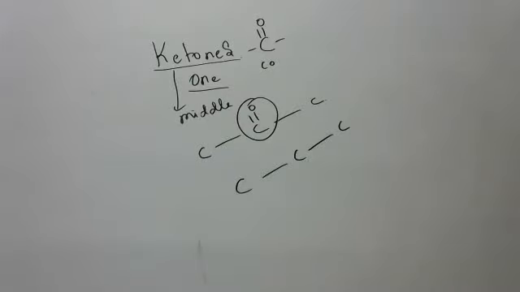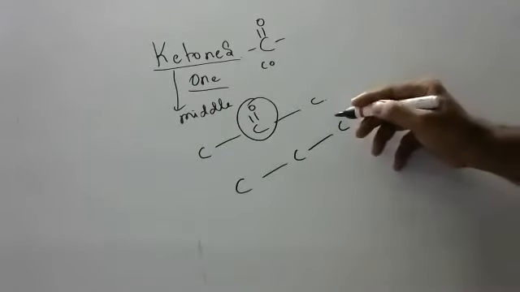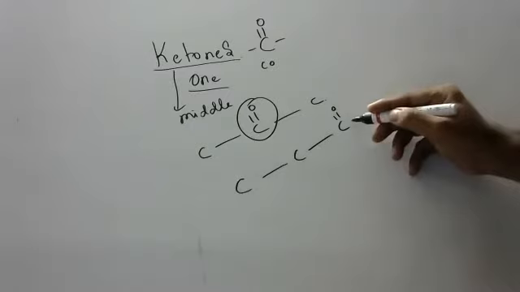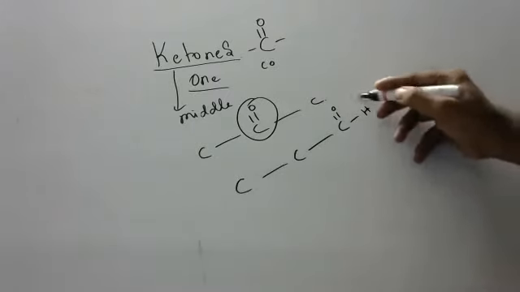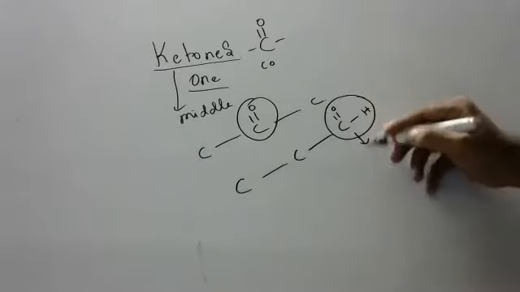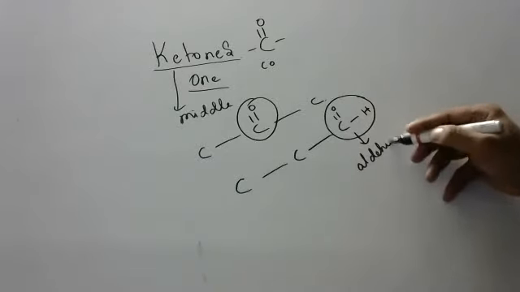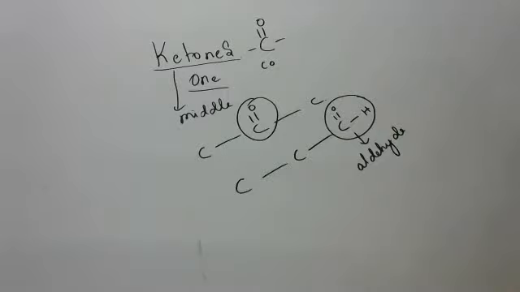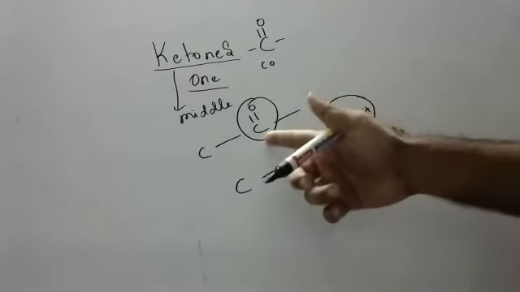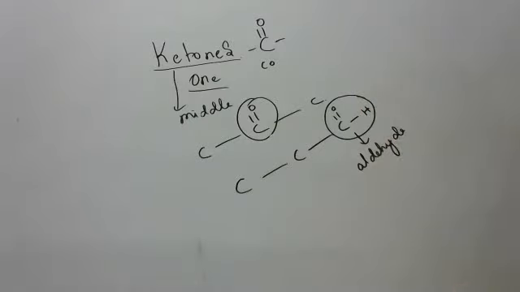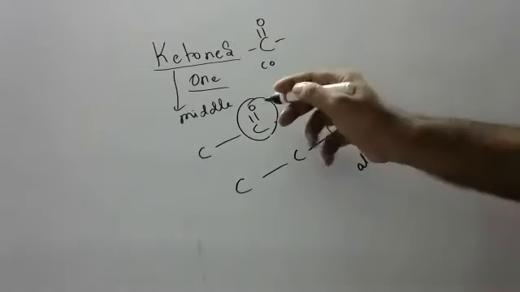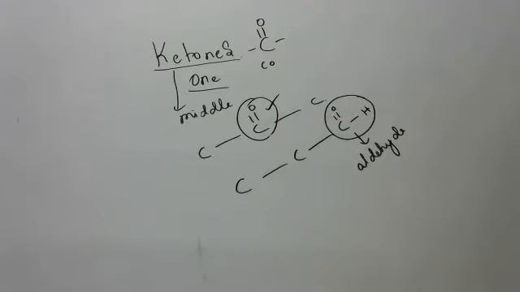If it is coming in the corner of the chain, I'll put O here, and to satisfy our tetravalency, I'll put one hydrogen. It will become CHO. CHO is aldehyde, children. If CO comes in the middle, it is a ketone. If CO comes at the end, it will become an aldehyde. So ketones compulsorily come in the middle only.